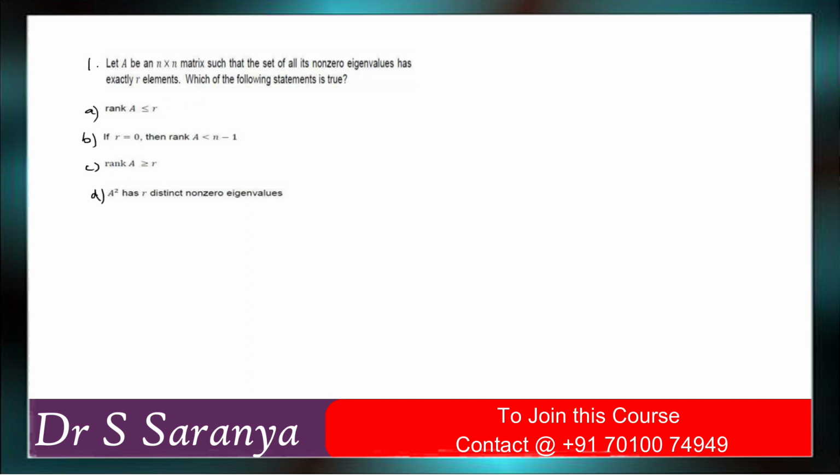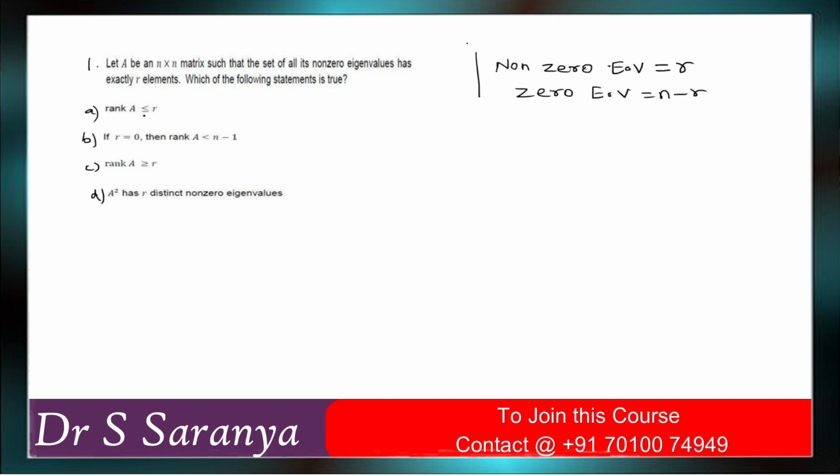These are the options. So what is the first question given? Let A be the n cross n matrix such that the set of all its non-zero eigenvalues has exactly R elements. So based on the given information, non-zero eigenvalues are equal to R. Okay, then zero eigenvalues are n minus R. So now come to the point. Which of the following statements is true?